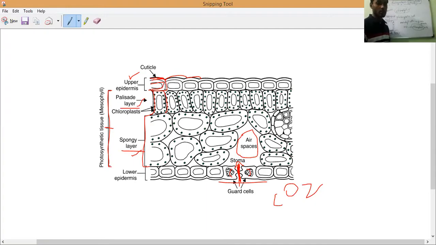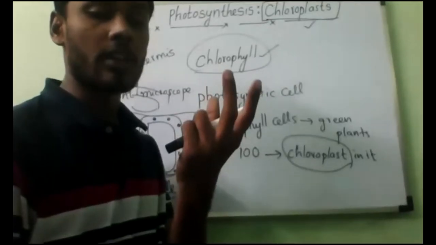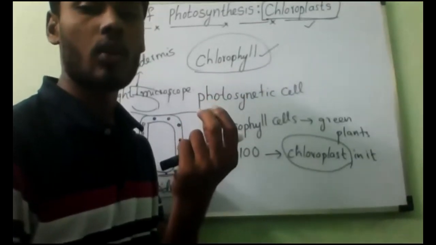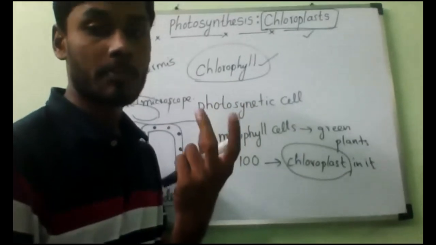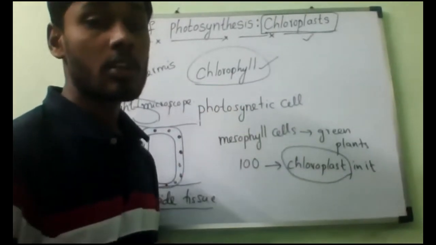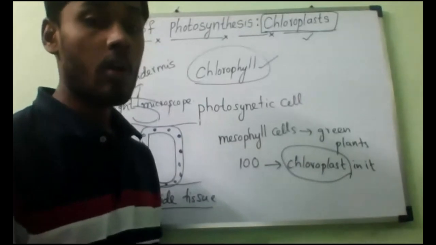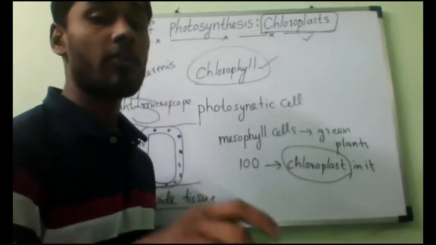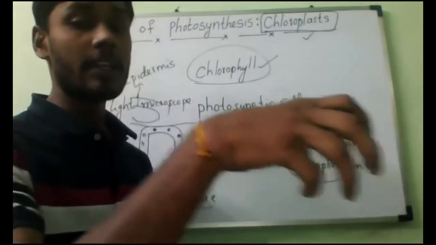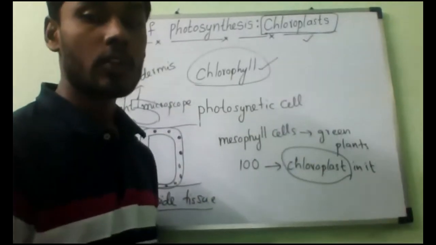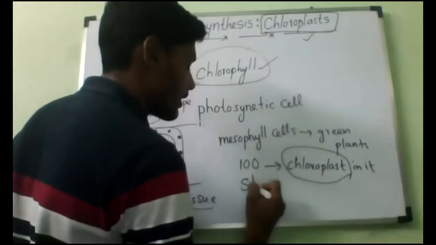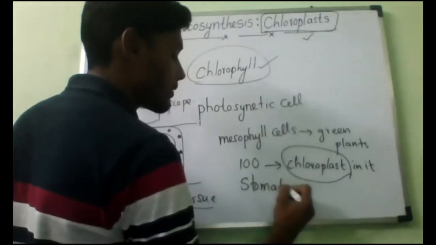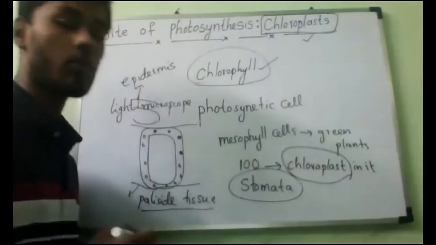Last class I taught you when the stoma will open and when the stoma will close. It will be controlled by whom? Guard cells. So that is what you should remember. The carbon dioxide present in air, which is required for photosynthesis, will enter from the air into the leaf through the stomata. Stomata is the plural form, which is called stoma.